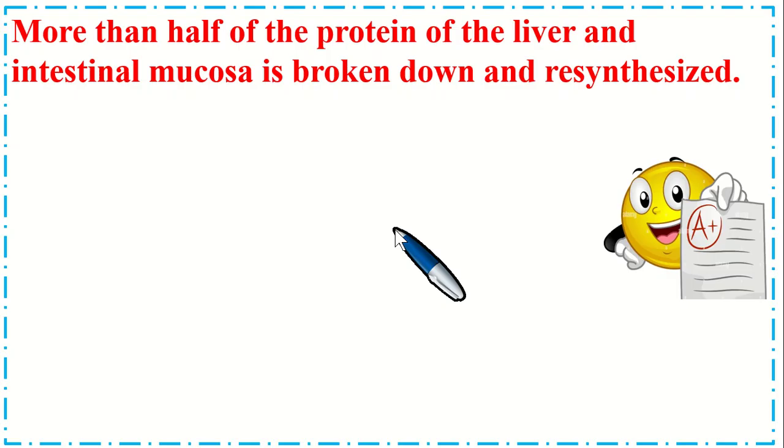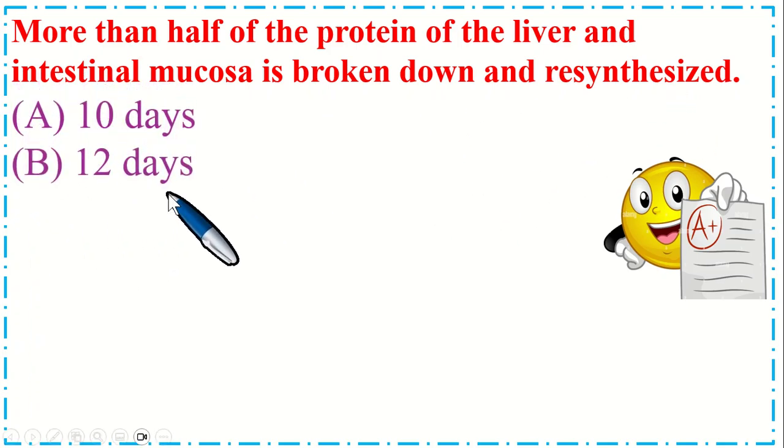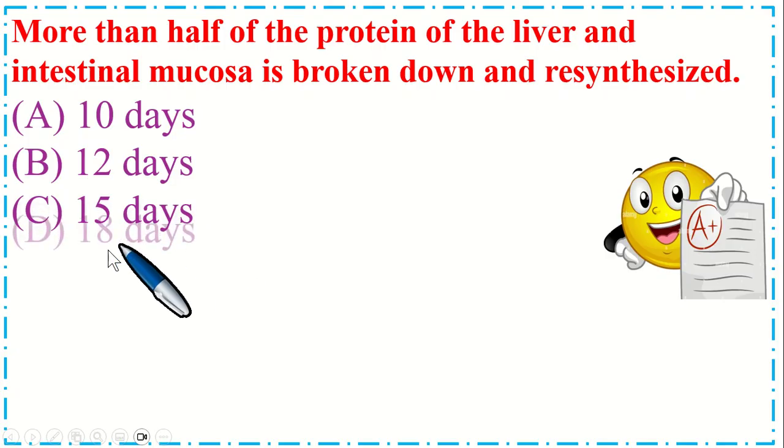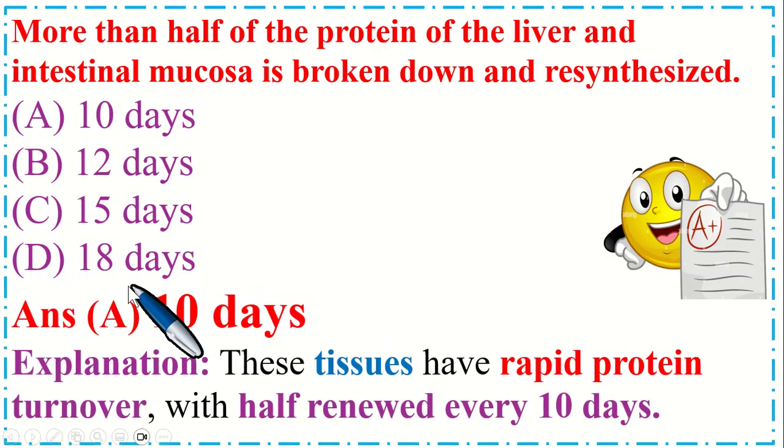Dear students, this is very important MCQs. More than half of the protein of liver and intestinal mucosa is broken down and resynthesized in how many days? Option A 10 days, B 12 days, C 15 days, and option D 18 days. So the correct option is 10 days. These tissues have a rapid protein turnover with half renewed every 10 days.